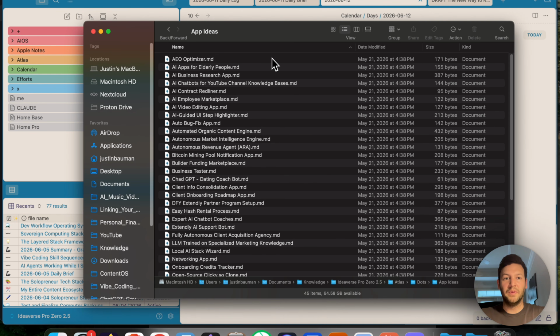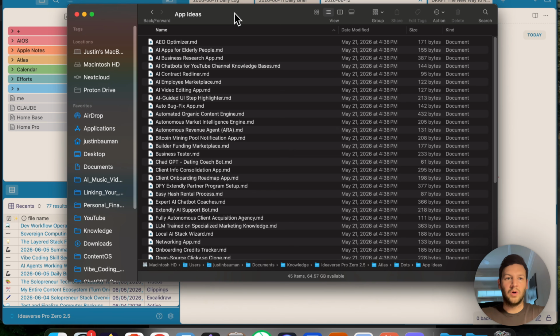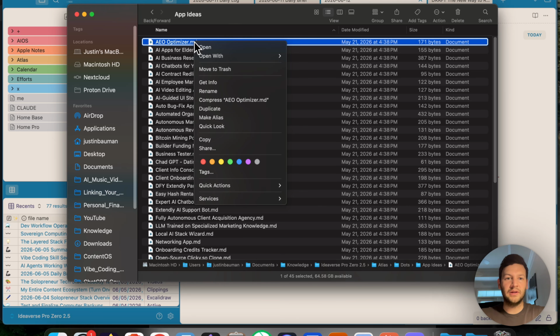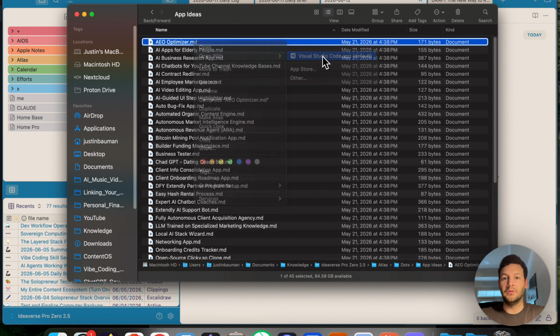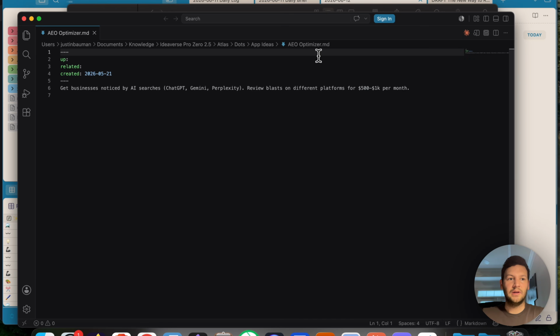So I could open them up in Obsidian and see them through the app. Or what I could do is I could just right click this, click on open with, and then I could select any app I want. So I could do a plain text app, or I could open it up here in Visual Studio Code, and this will open up just fine. So let's just go ahead and give this a second, and there we go. So this is the small note that I made about a business idea that I had.